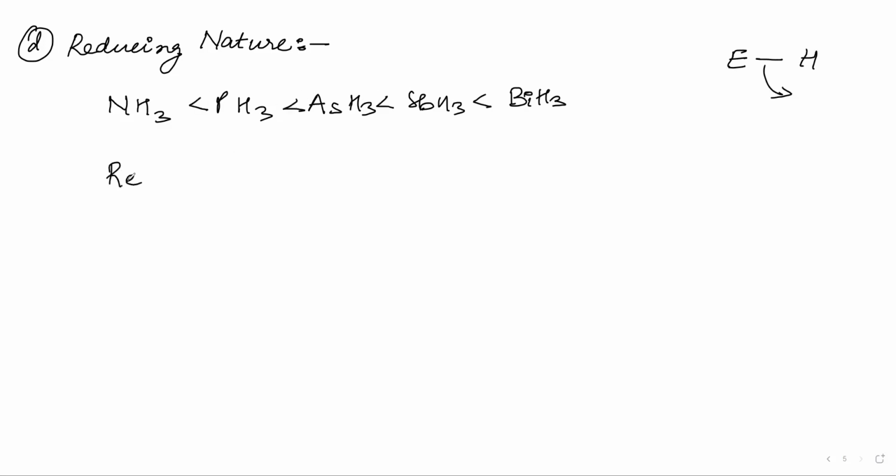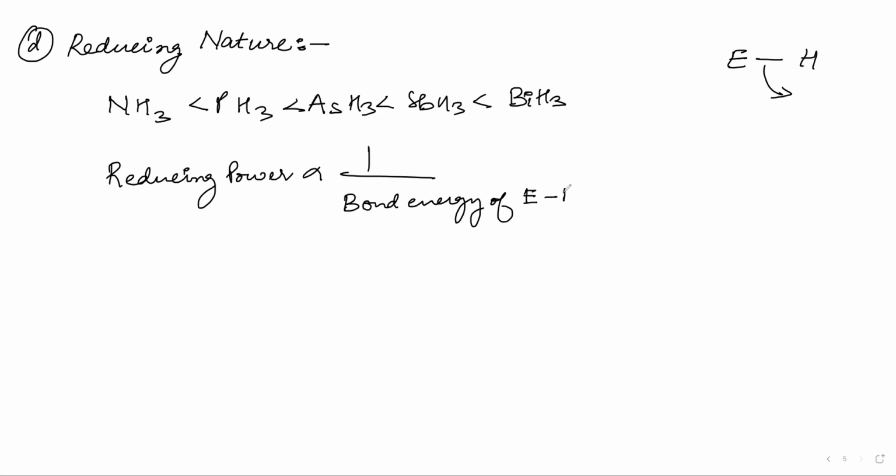That means reducing power is inversely proportional to the bond strength, the bond energy of element and hydrogen. If the bond energy of element and hydrogen is low, which means it can be easily broken, then the reducing power will be high.